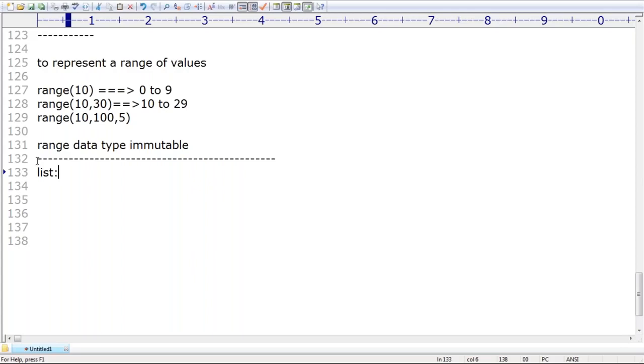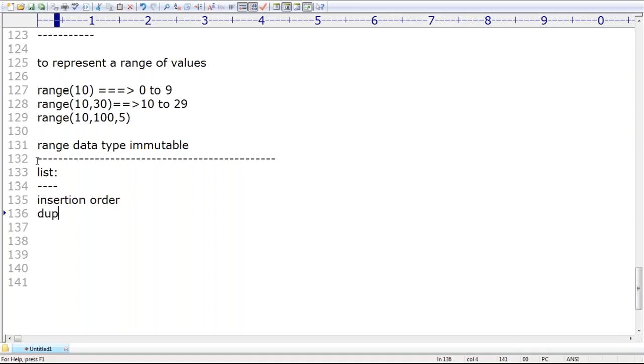List type: if I want to represent a group of objects as a single entity, then we should go for list. Can you please tell any 5 to 6 points about the list? Insertion order, preserved or not preserved? Order is always preserved.